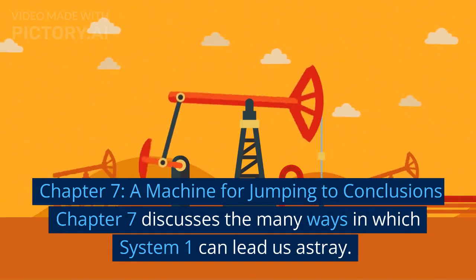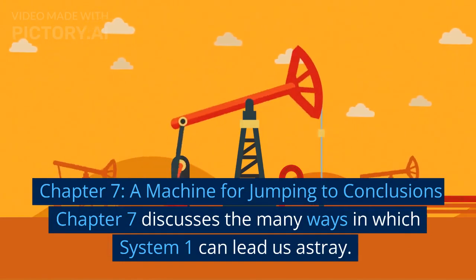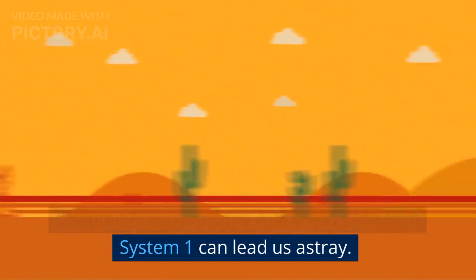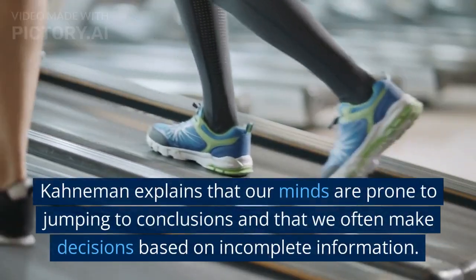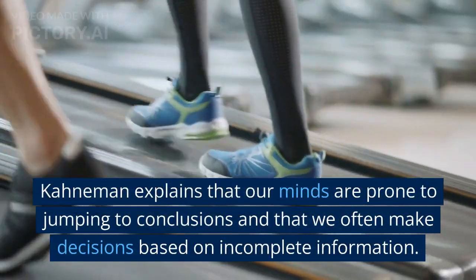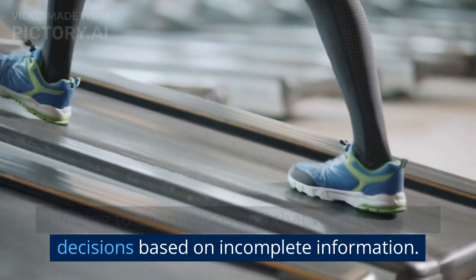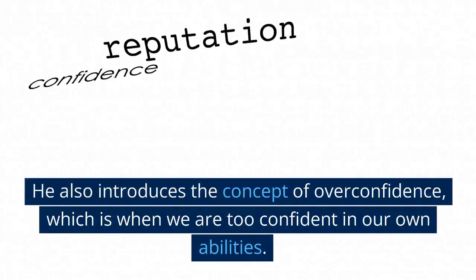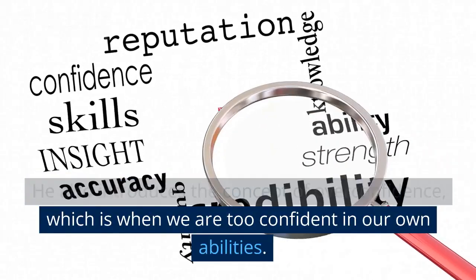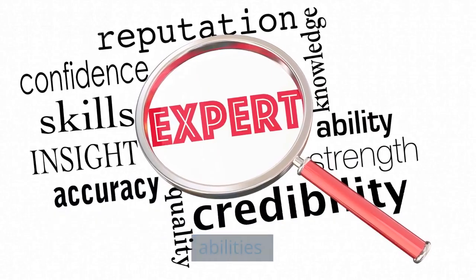Chapter 7: A Machine for Jumping to Conclusions. Chapter 7 discusses the many ways in which System 1 can lead us astray. Kahneman explains that our minds are prone to jumping to conclusions and that we often make decisions based on incomplete information. He also introduces the concept of overconfidence, which is when we are too confident in our own abilities.